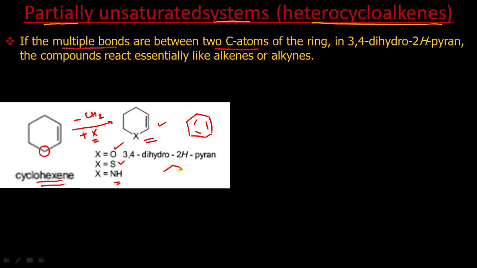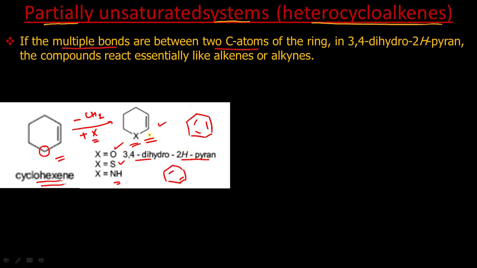If we have only 2 double bonds, this system will also be partially unsaturated. That means saturation less than the maximum possible, that system will be partially unsaturated. Generally they are obtained from cycloalkenes, that's why these are called heterocycloalkenes. And an example is this compound, if we have oxygen here, it is called 3,4-dihydro-2H-pyran.